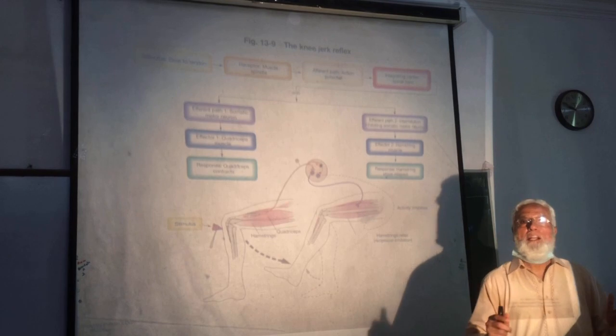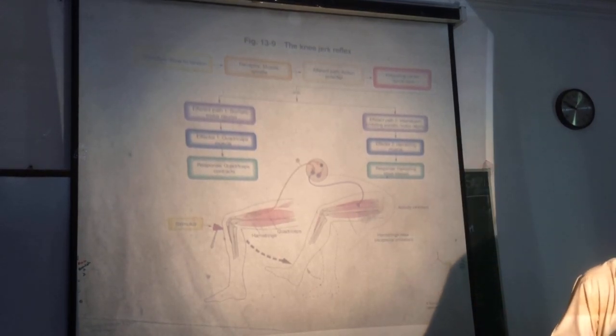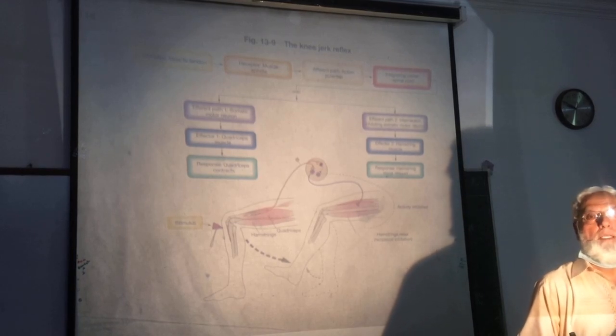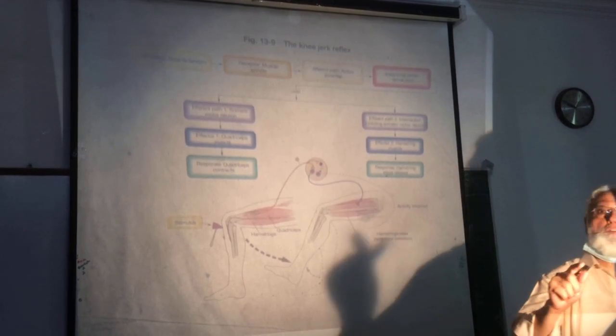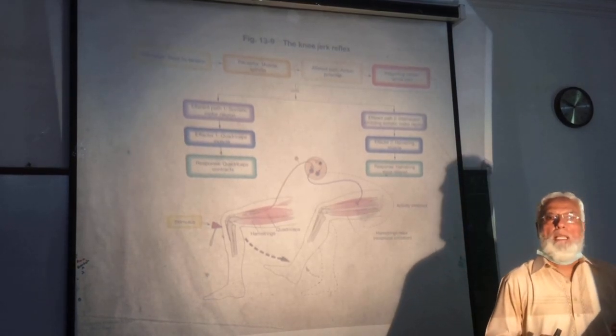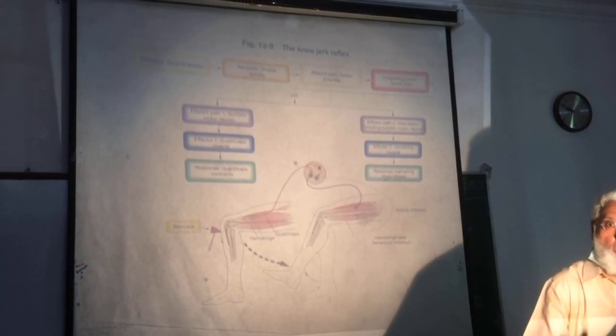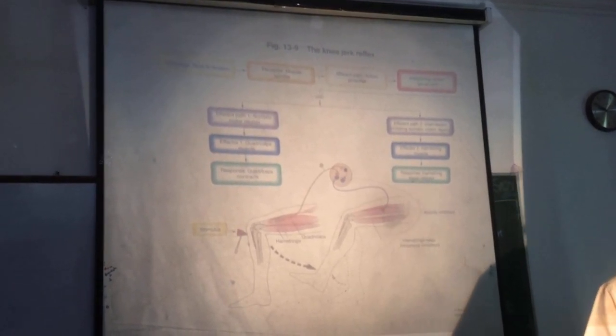I told you at rest there is some continuous gamma efferent discharge. It goes to the end portions of the intrafusal fibers, which contract and shorten, resulting in stretching of the central portion.